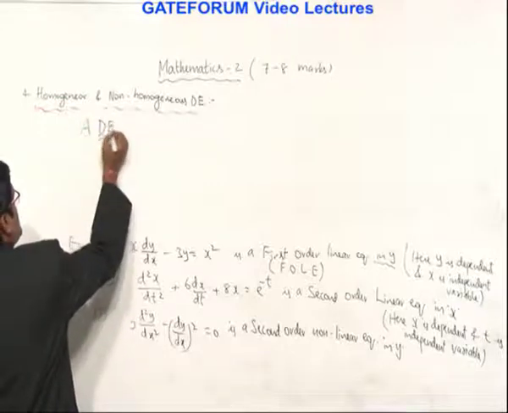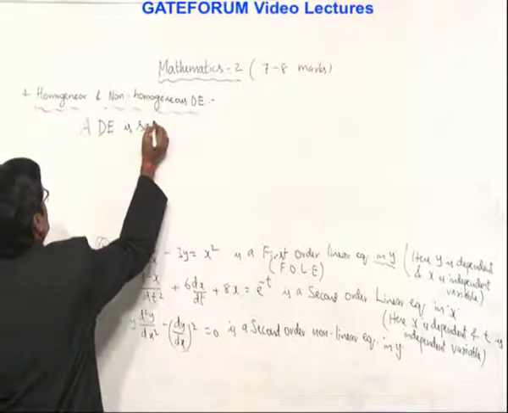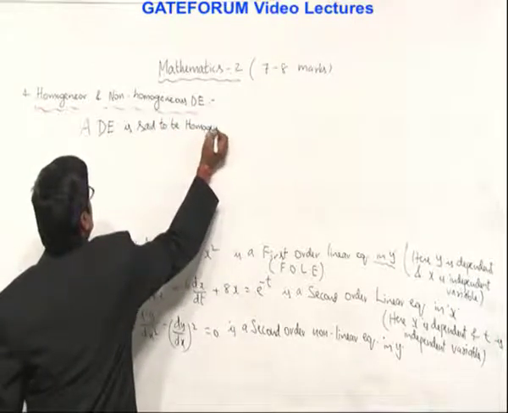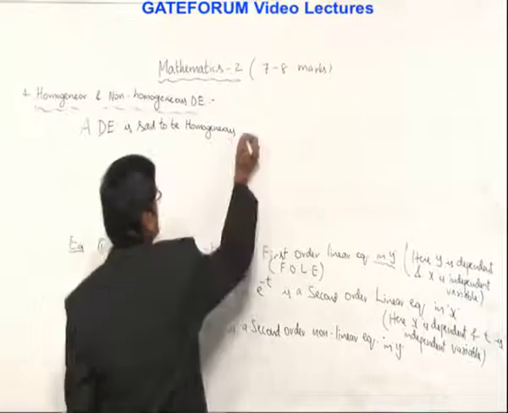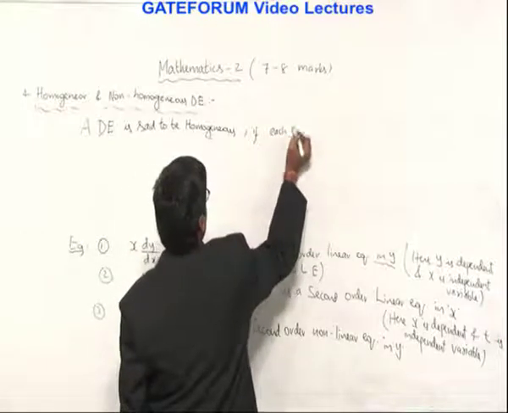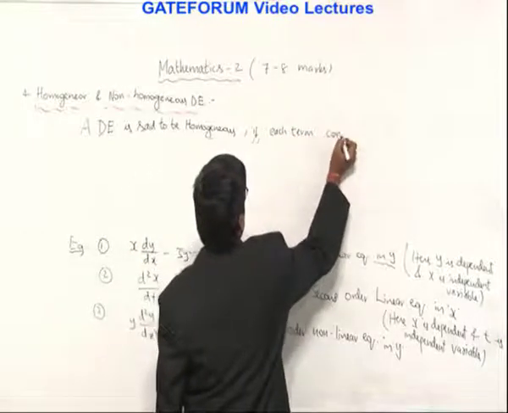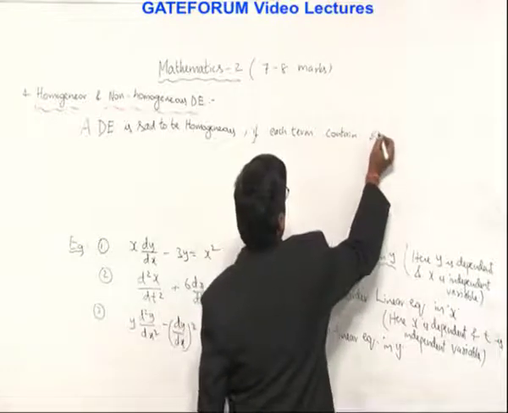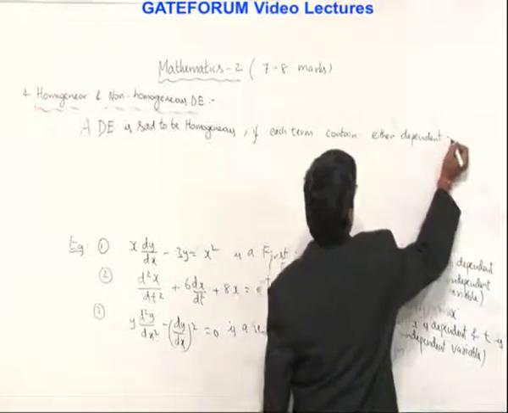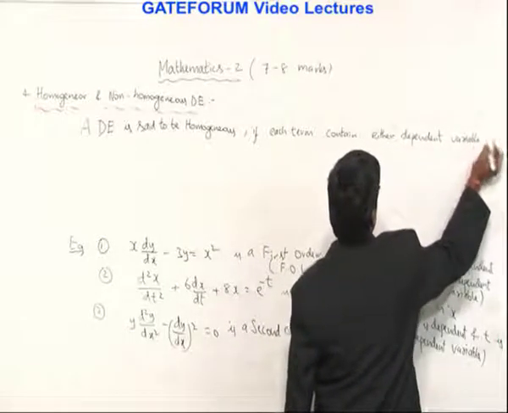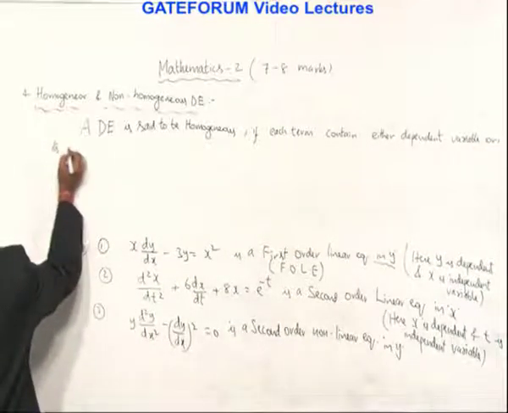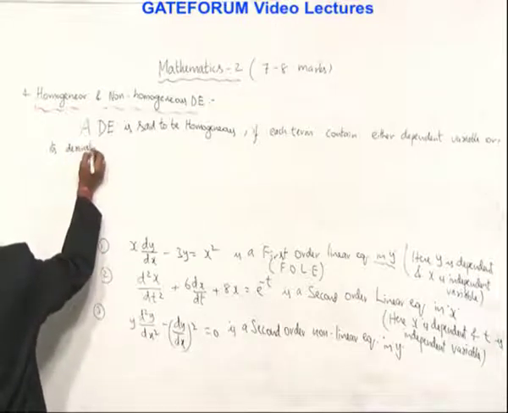A differential equation DE is said to be homogeneous if each term contains either the dependent variable or its derivatives.